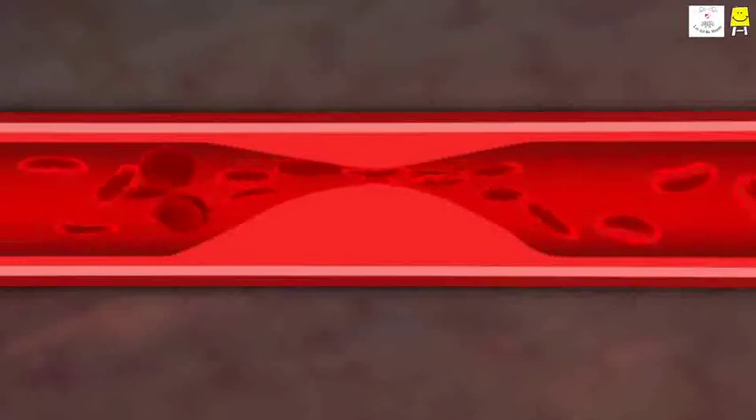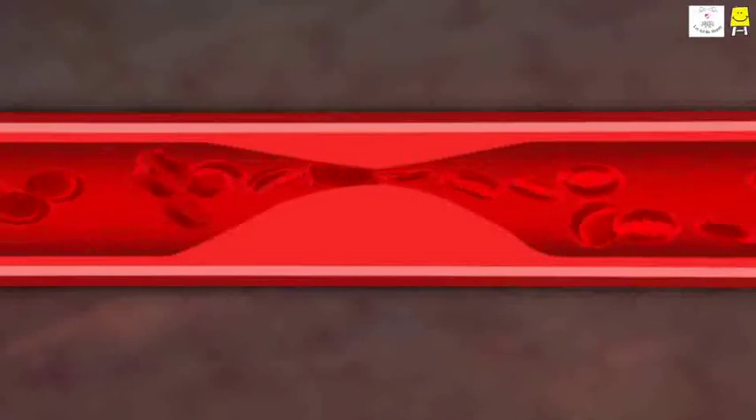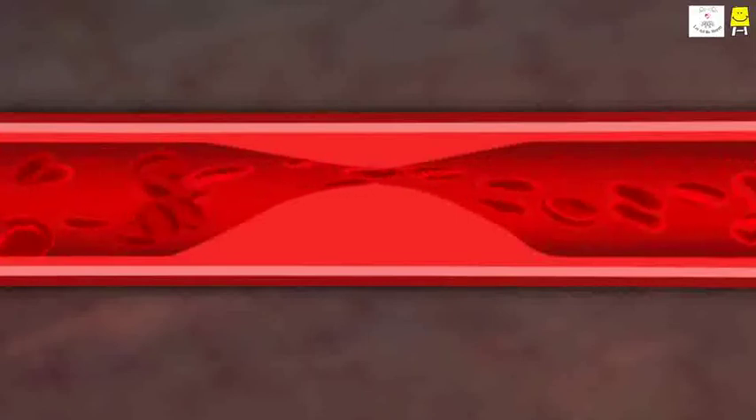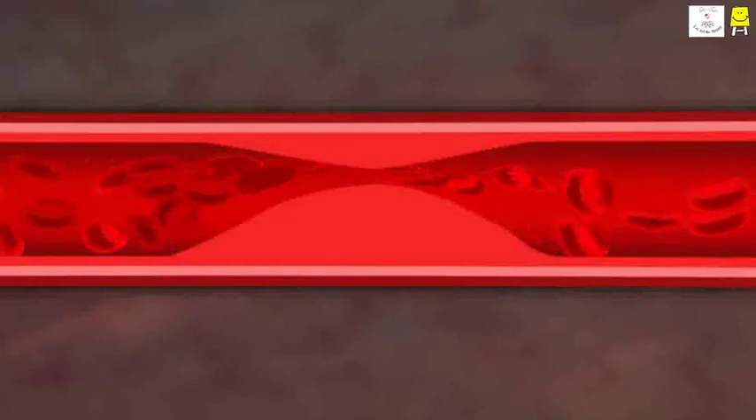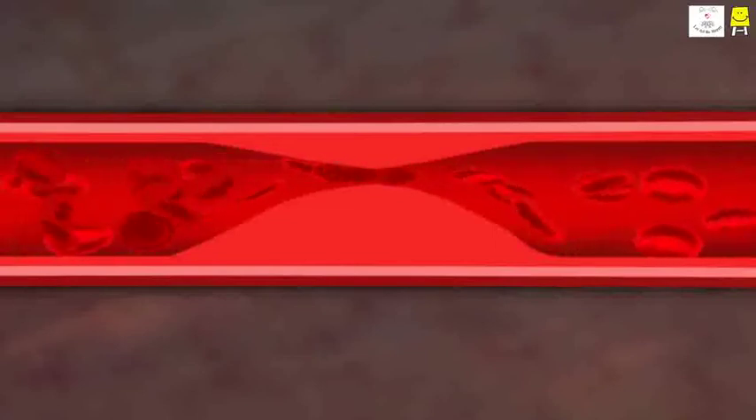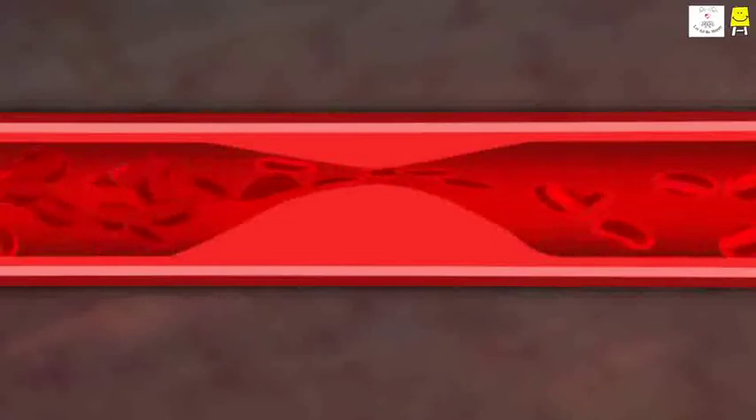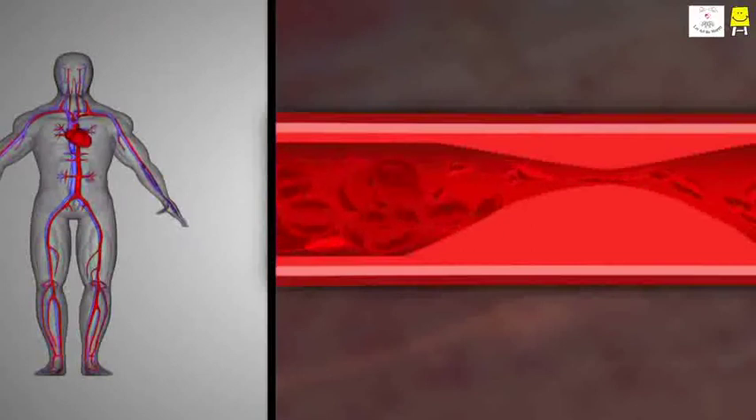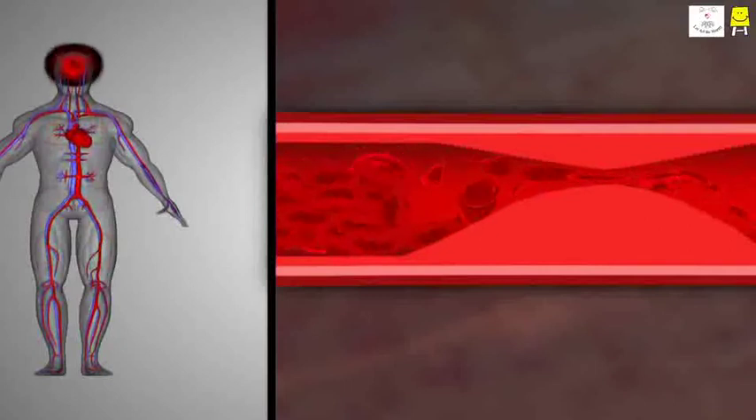If this continues, blood flow to that part of the body will be restricted. Then, how will it get adequate supply of oxygen and other nutrients? Due to lack of oxygen and nutrients, cells in these parts will start dying. If the blood vessels supplying blood to the heart itself get blocked, it leads to a heart attack. If this happens in the brain, we may get a stroke.